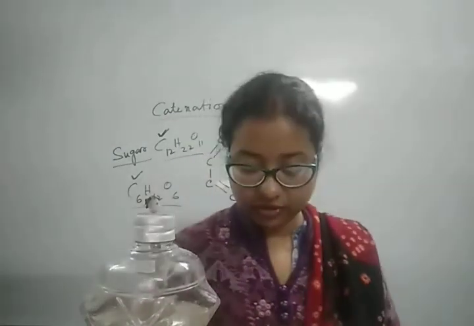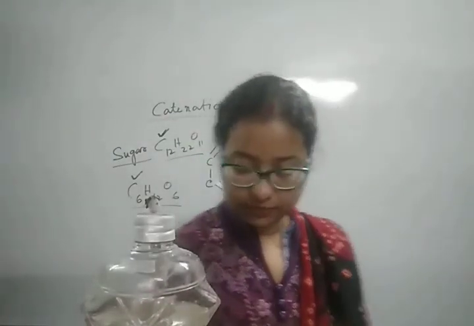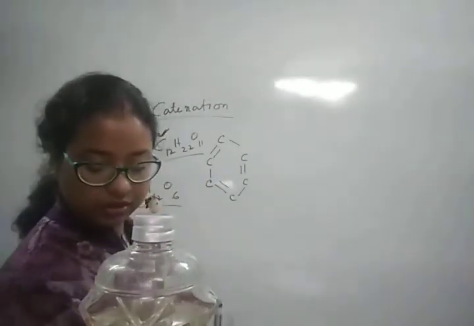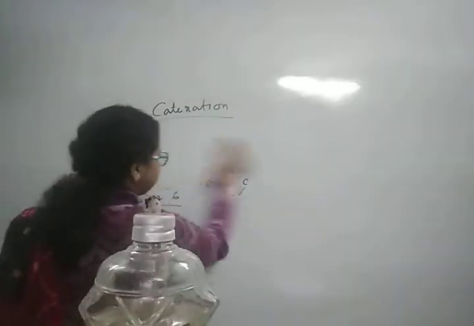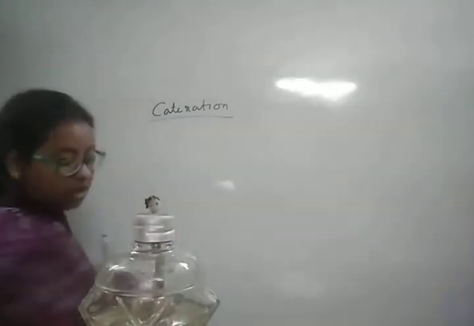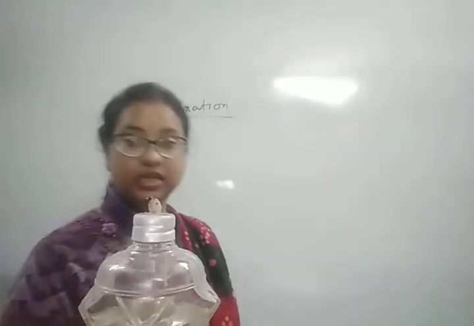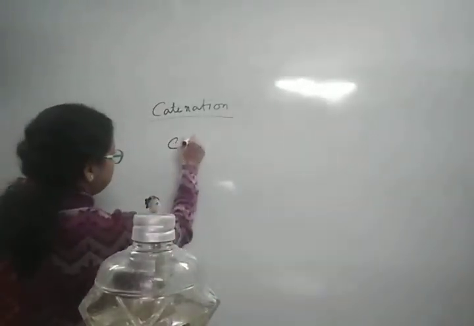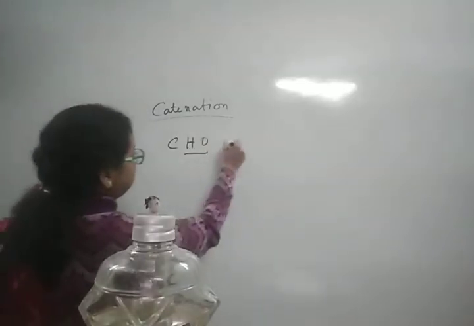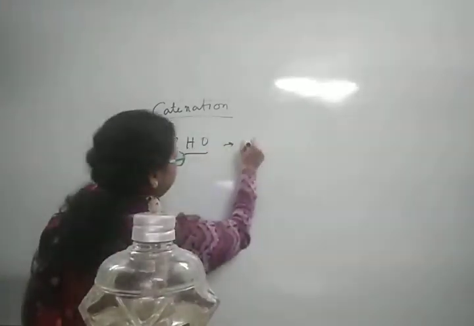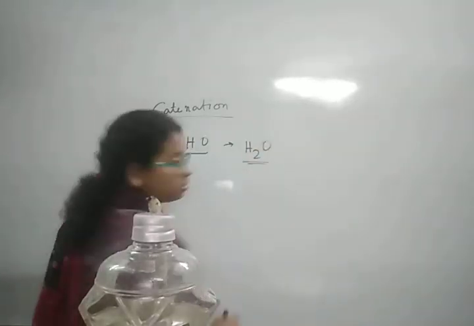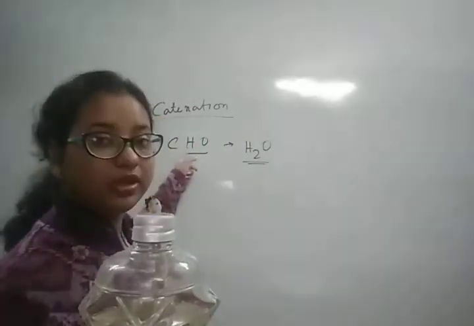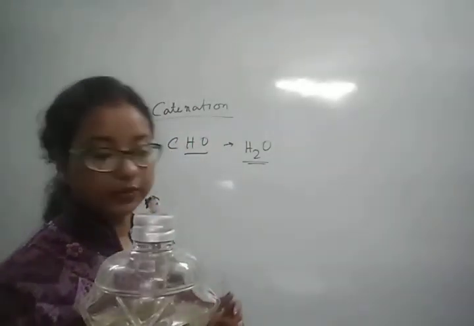Sugar contains carbon, hydrogen and oxygen. So this hydrogen and oxygen will leave first, making water. Water vapor will evolve first, and then carbon will remain in the test tube.